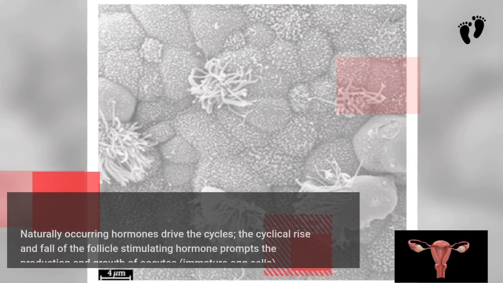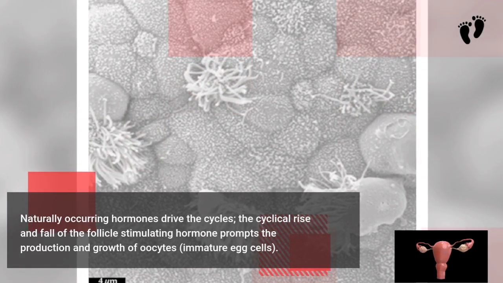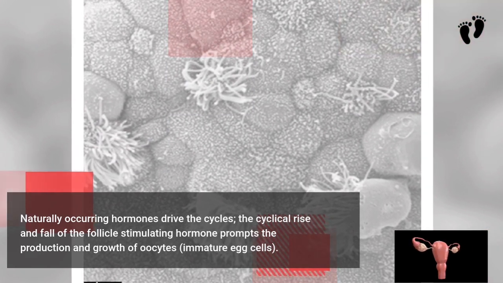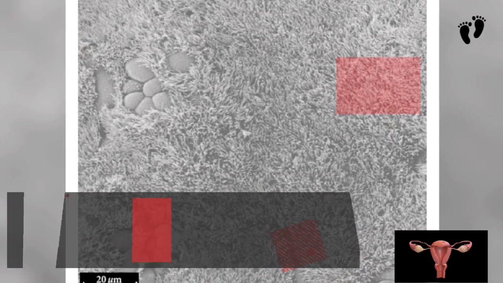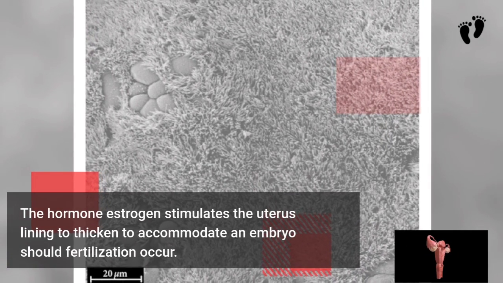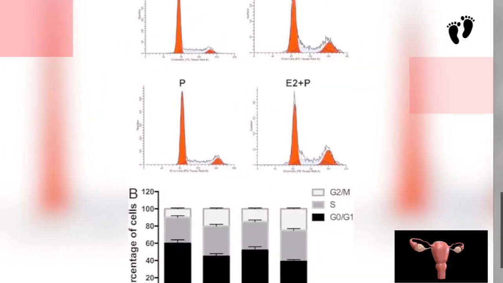The ovarian cycle controls the production and release of eggs and the cyclic release of estrogen and progesterone. The uterine cycle governs the preparation and maintenance of the lining of the uterus, womb, to receive a fertilized egg. Naturally occurring hormones drive the cycles.